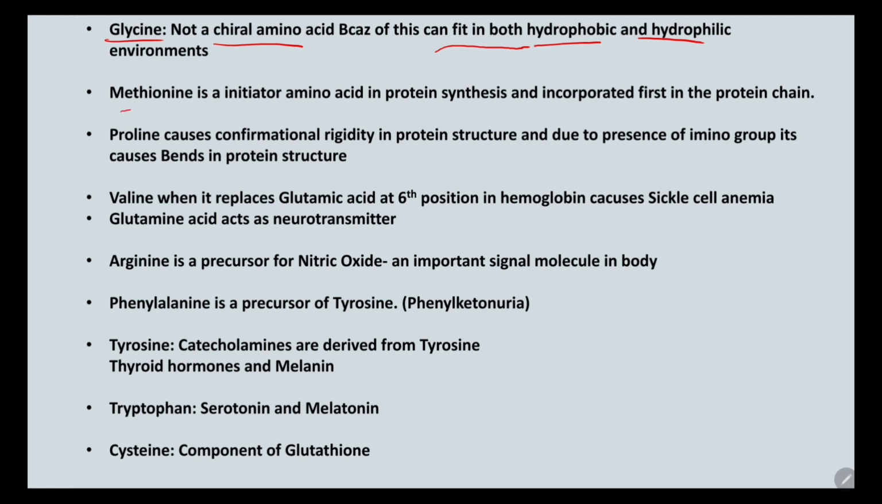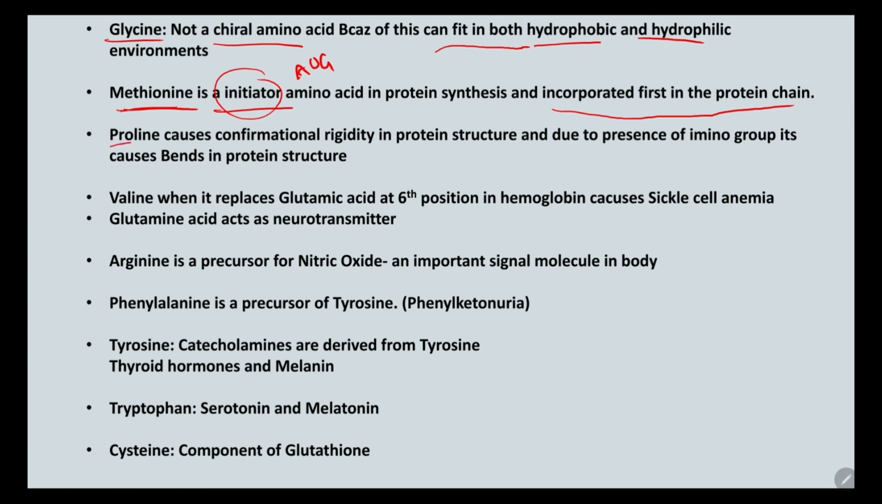Then methionine is an initiator amino acid. Initiator means in protein synthesis there should be one starting point or starting material. So methionine acts as the starting amino acid, which is coded by the AUG codon. So it will be incorporated first in the protein chain. In case of prokaryotes, the methionine will be formylated.